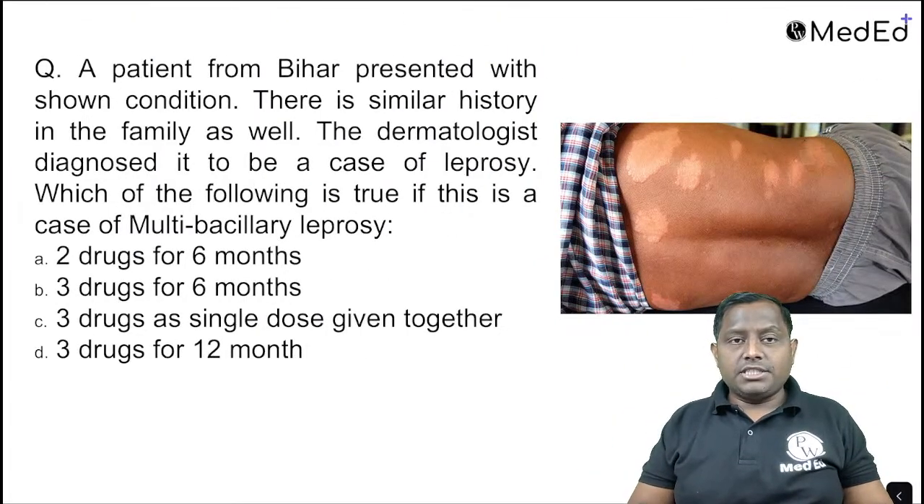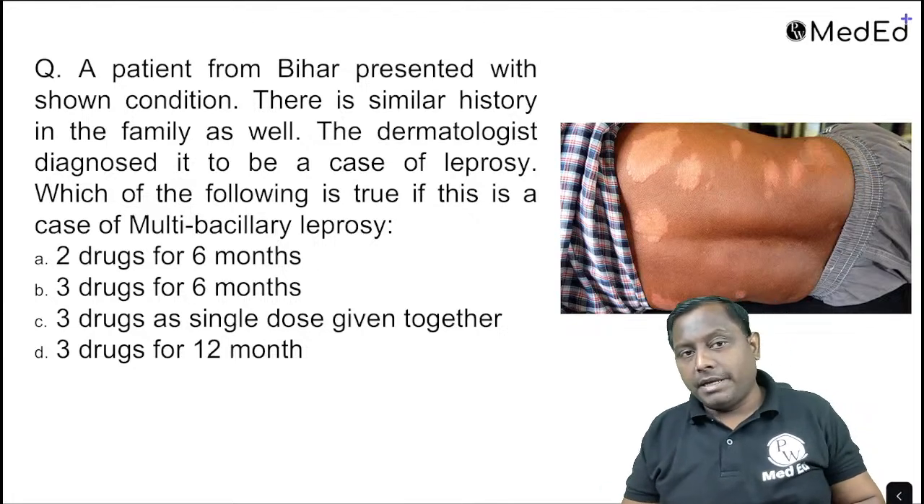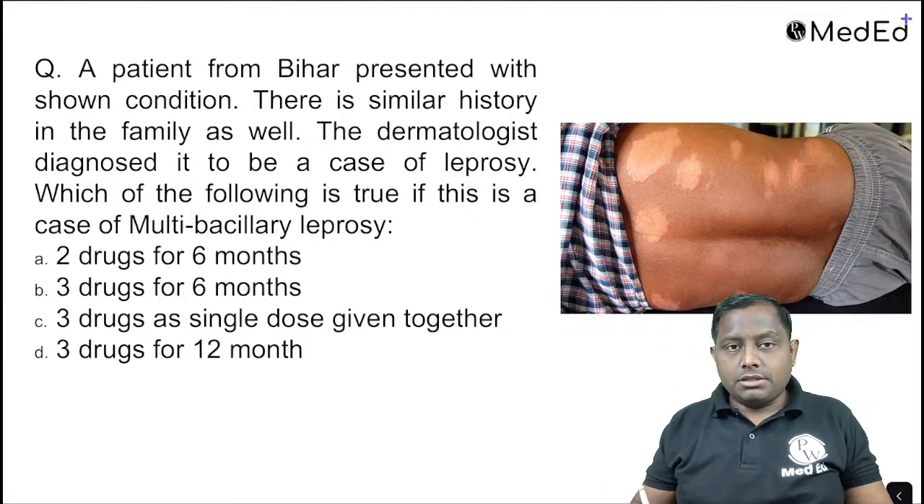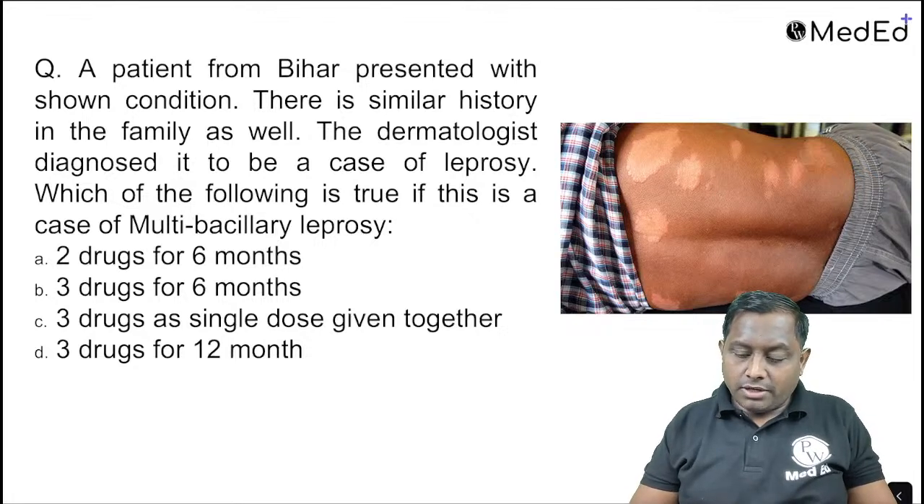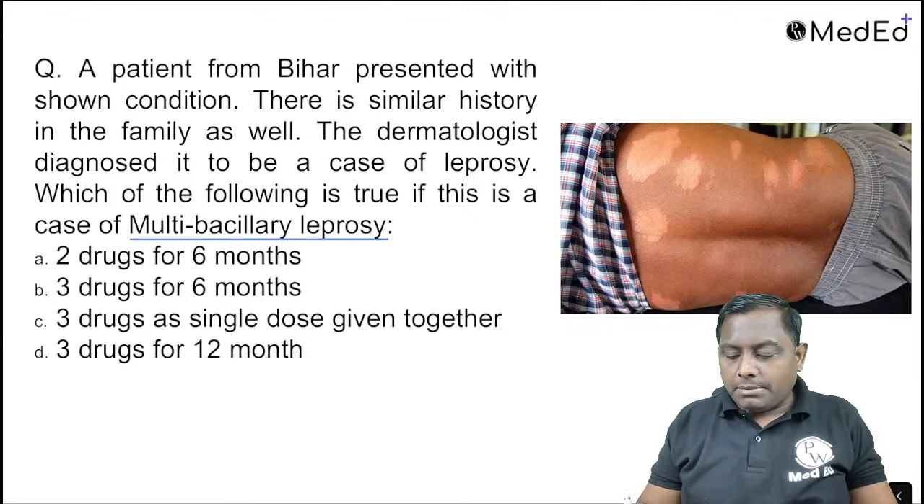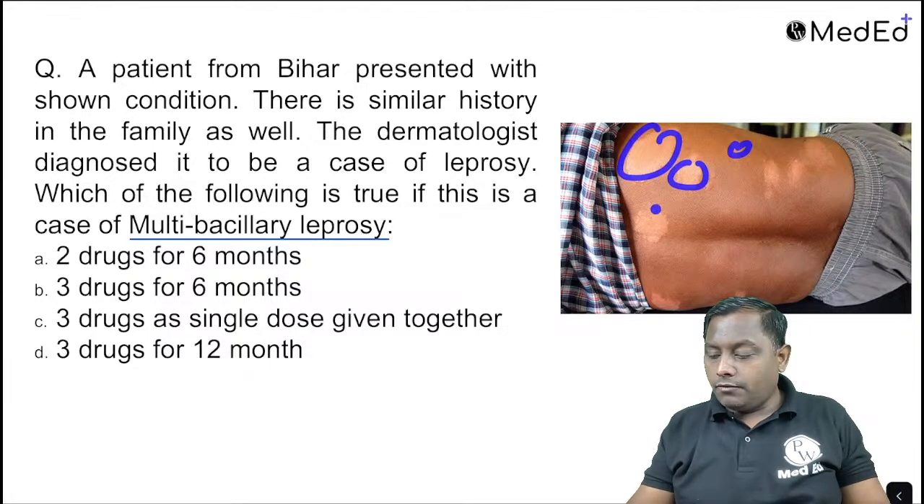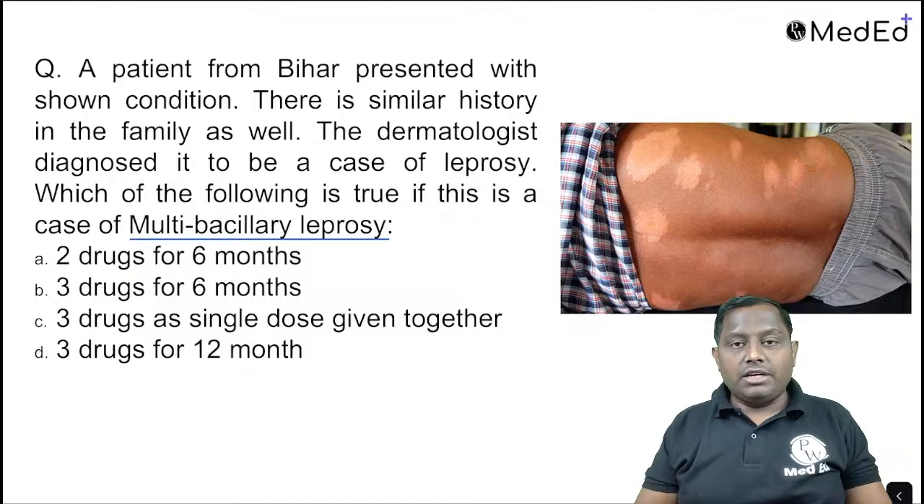Look at this image, a patient from Bihar with the shown condition. Multiple hypopigmented patches you can see. The dermatologist has diagnosed it as a case of leprosy. Which of the following is true if this is a case of multibacillary? There's no need to even write multibacillary because you can count multiple patches, 1, 2, 3, 4, 5, 6, definitely more than 5.